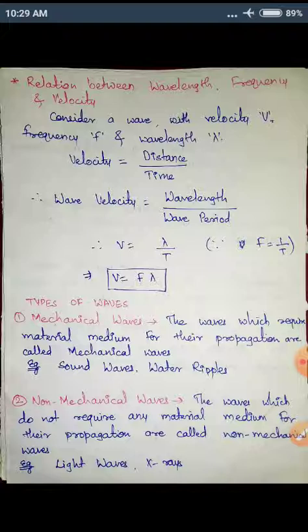Then we have types of waves. Generally we have two types: the first is mechanical waves and the second is non-mechanical waves. Mechanical waves are the waves which require a material medium for their propagation. So what does this mean? For example, sound waves or water ripples.